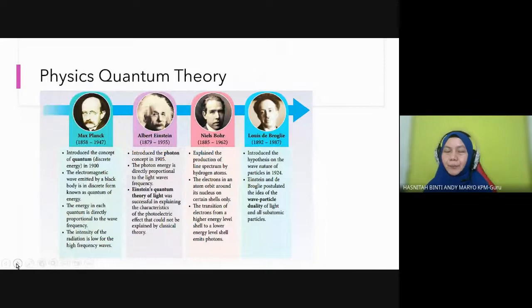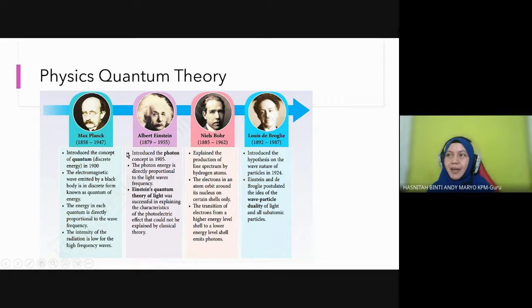Now let us take a look at these few physicists who invented quantum physics theory. You know there are four of them. The first one is Max Planck. We have Albert Einstein, then Niels Bohr, Louis de Broglie, a Frenchman. So you can read what are all their contribution, especially to physics.